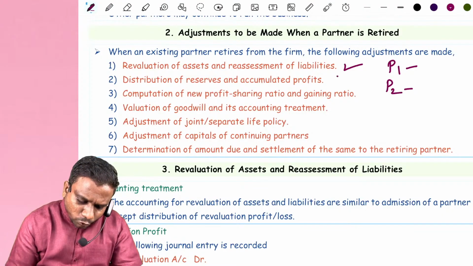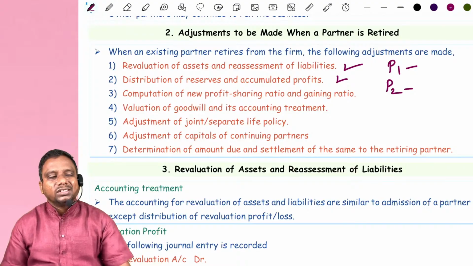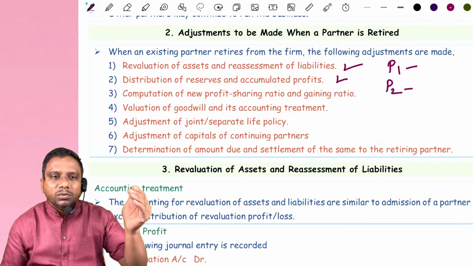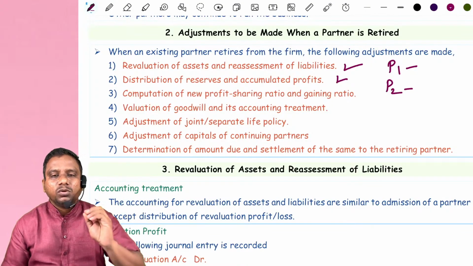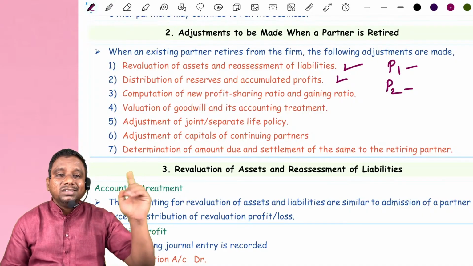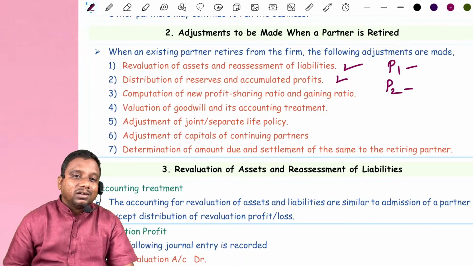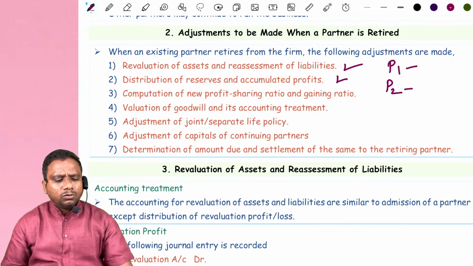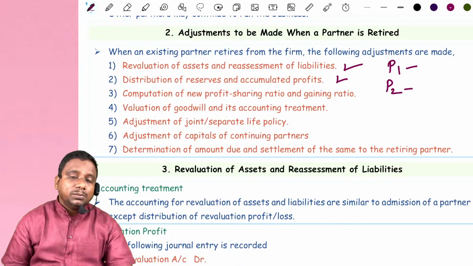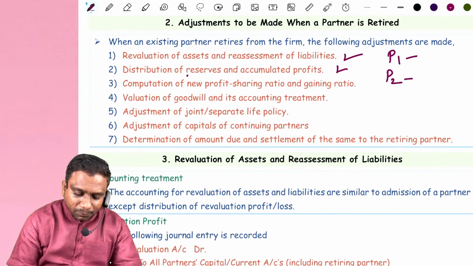Next one, distribution of reserves and accumulated profits. This is also the same. In case of admission, we distributed reserves and accumulated profits to old partners in their old profit sharing ratio. But here we distribute to all partners in their old profit sharing ratio. Sometimes what we can do is the share of